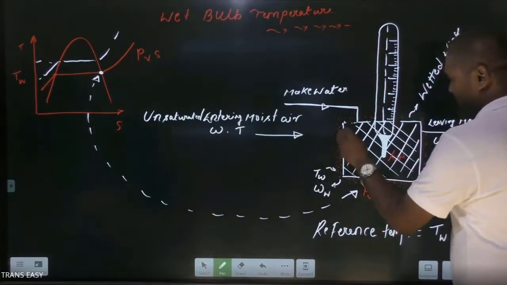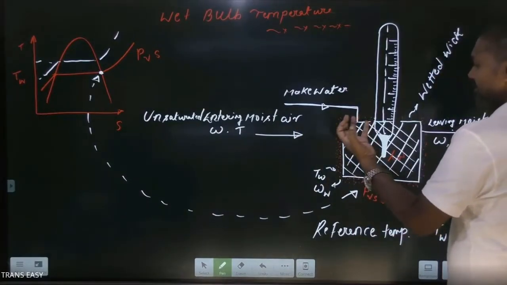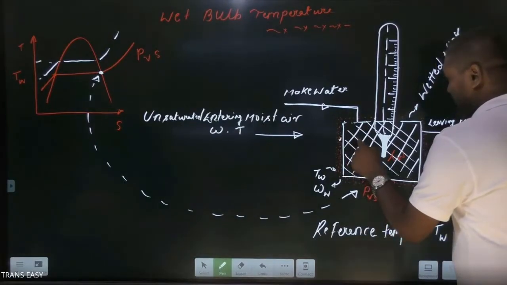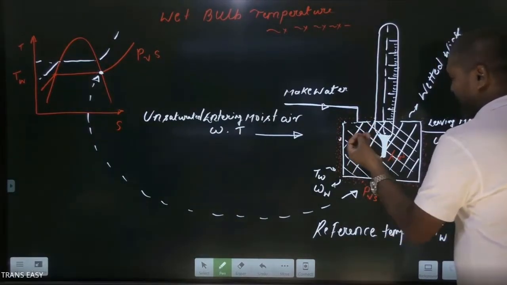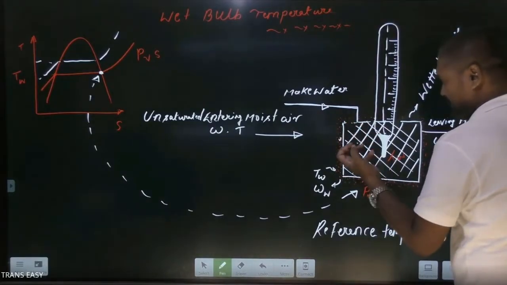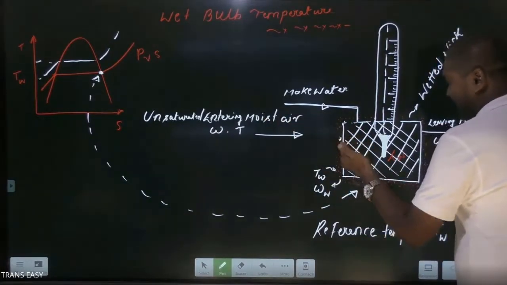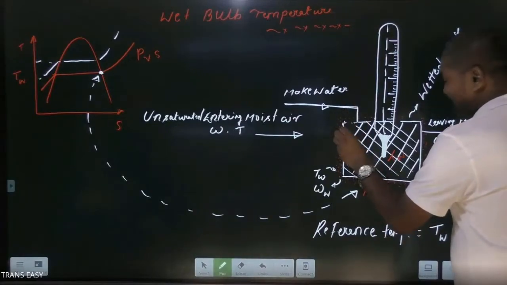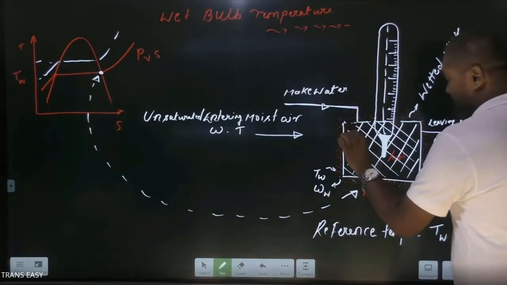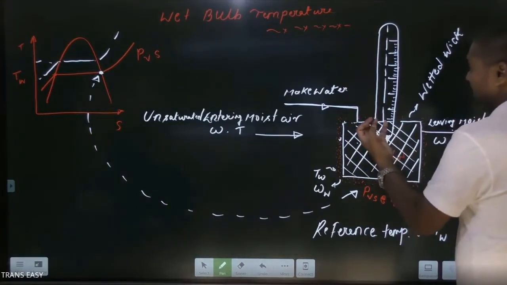If some amount of water vapor is moving from this region to this region, at the same instant, friends, we are getting distortion in equilibrium at this region with this body, because every liquid body has a tendency to maintain a particular amount of water vapor, and here water vapor is moving due to concentration gradient. So here we are getting violation of equilibrium. So in order to maintain equilibrium, that much amount of water vapor must be evaporated from the water body. That is why, friends, it demands a latent heat of vaporization.